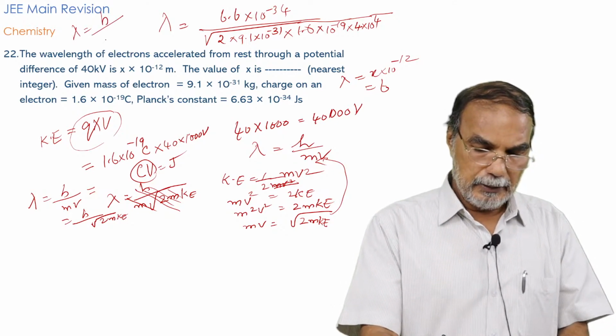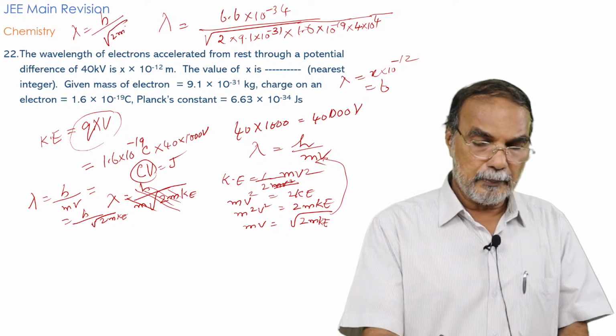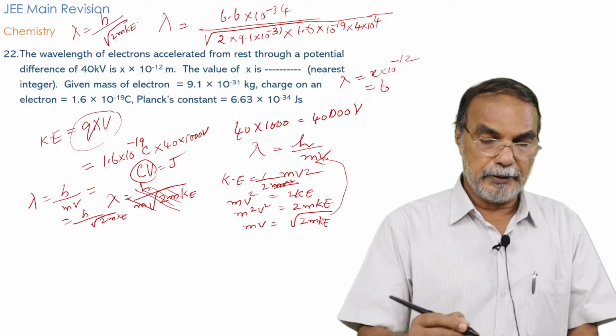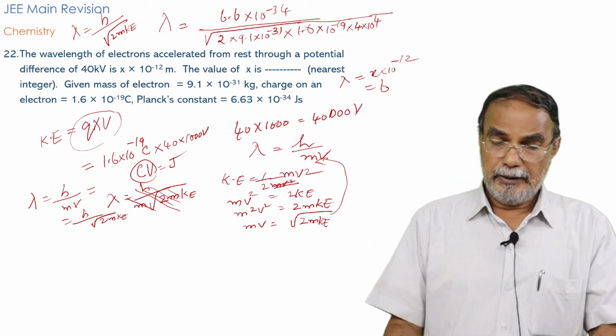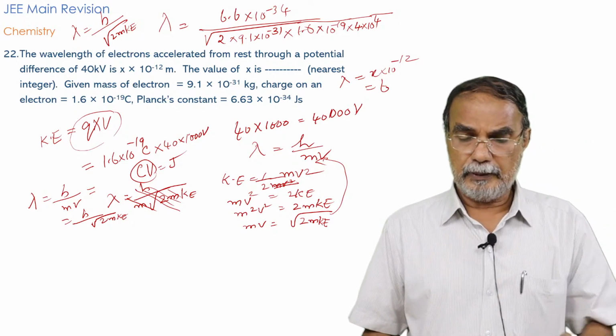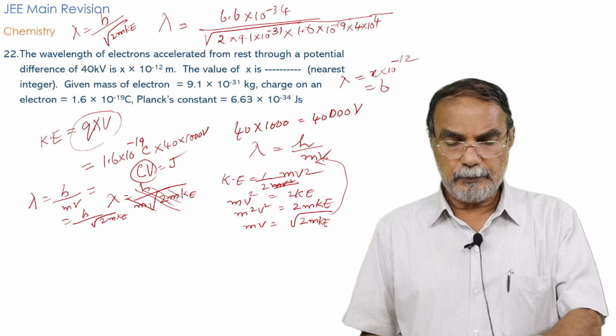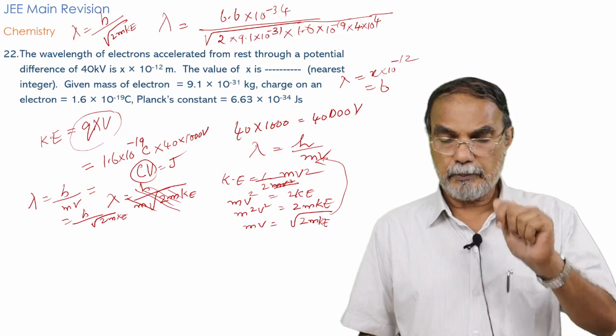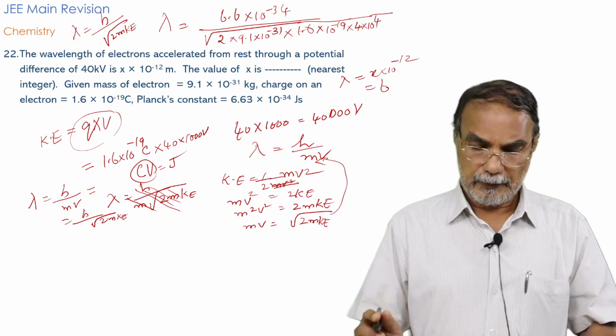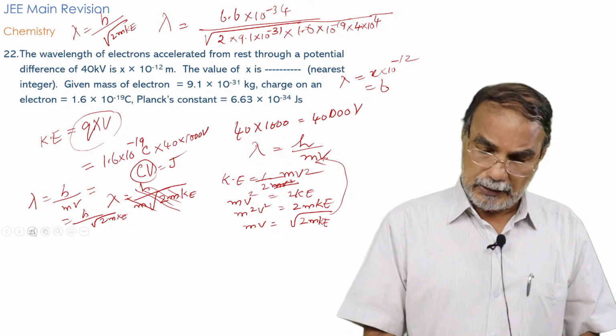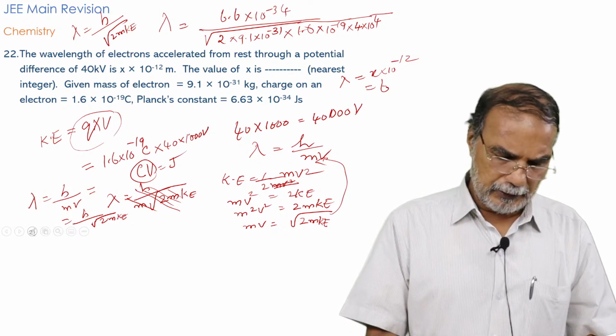So that's the de Broglie wavelength you can calculate directly by knowing the kinetic energy. Then the other parameters, Planck's constant and mass of electron. Okay, that's the problem. A good problem, but not at all difficult.